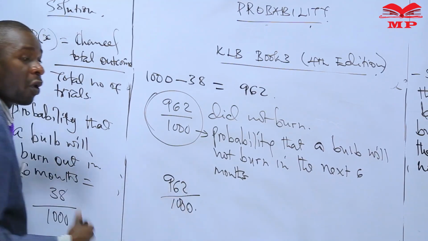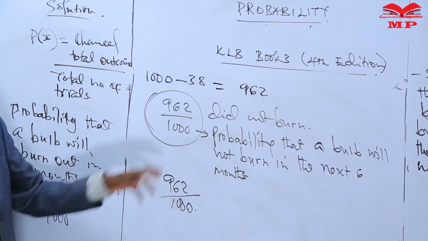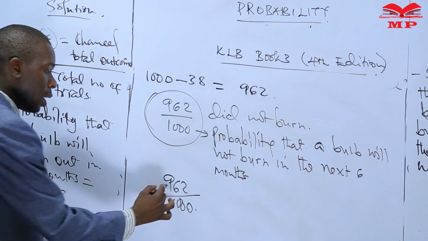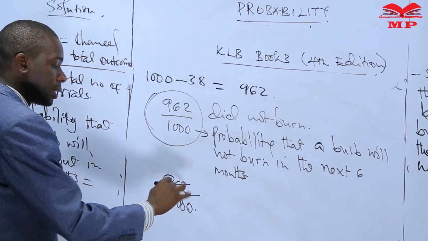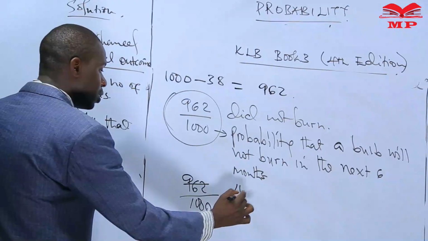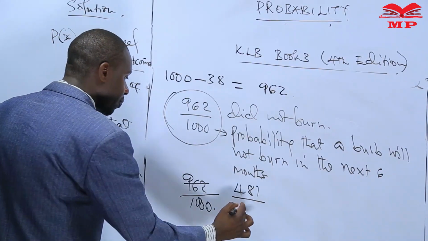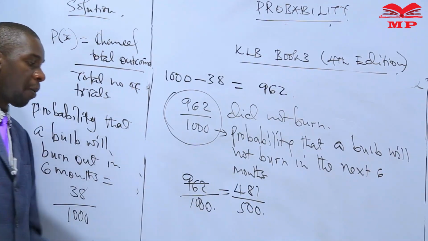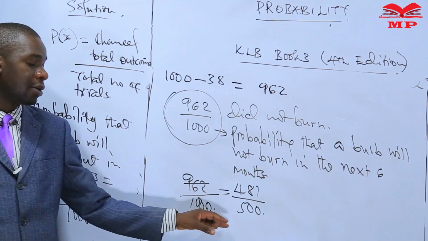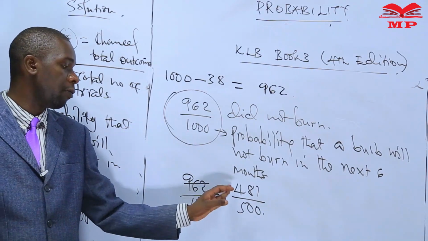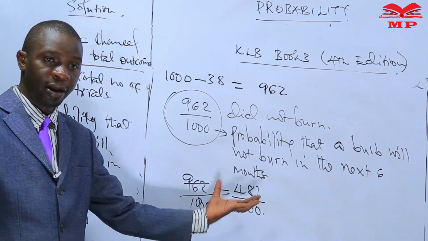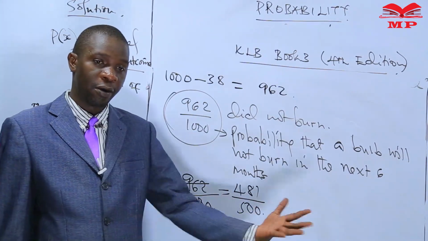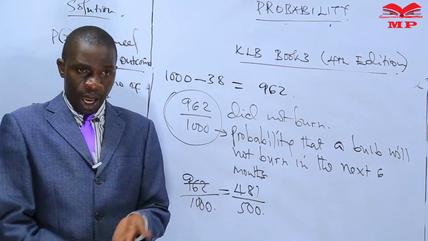Both of these numbers are divisible by 2. So we divide by 2, which gives us 481 over 500. So 962 over 1,000 is similar to 481 over 500. This is called simplification of fractions.